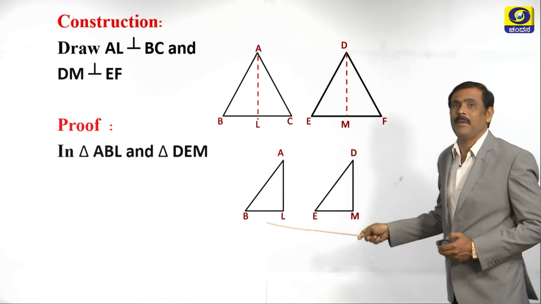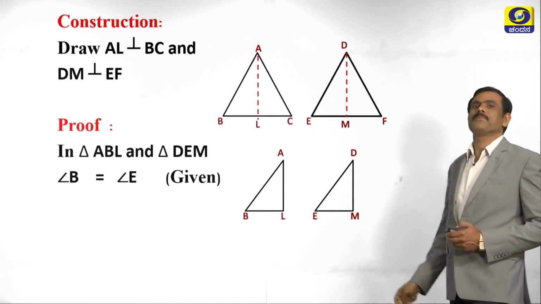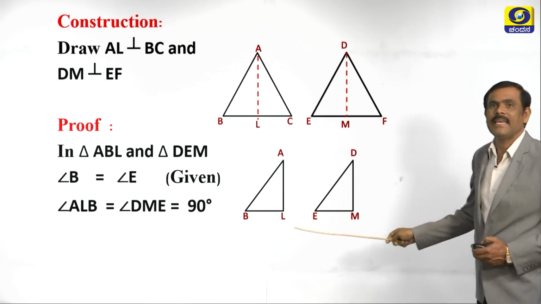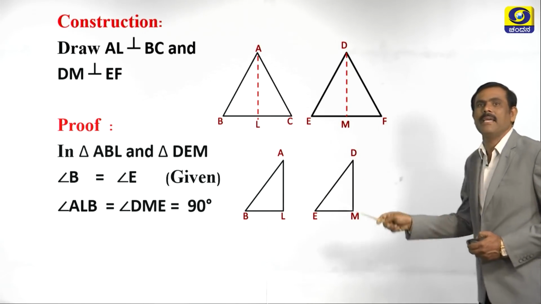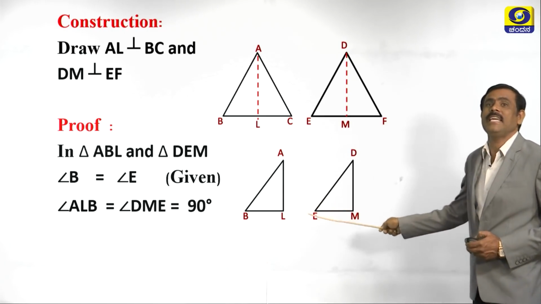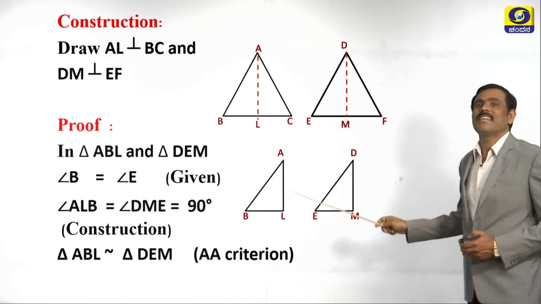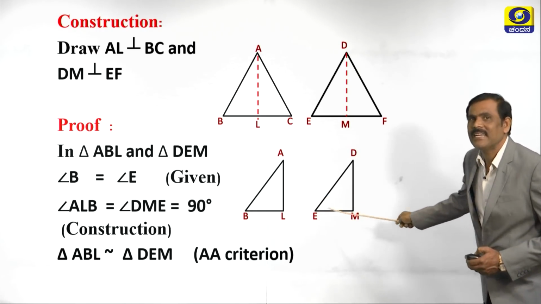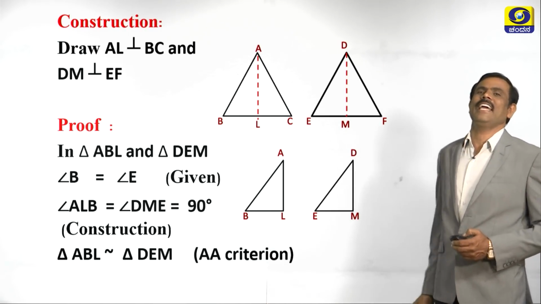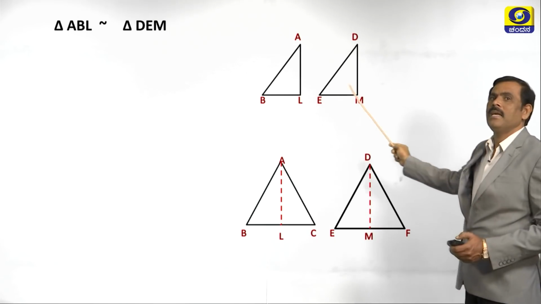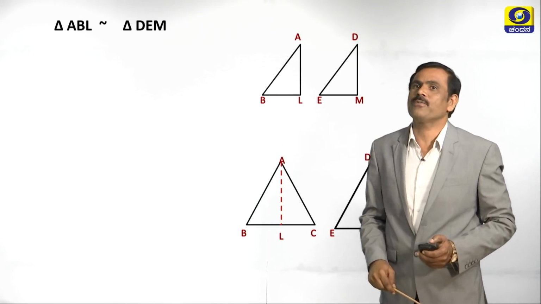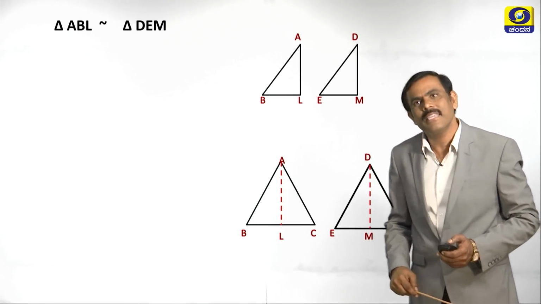Now, let us write the proof. So, in triangle ABL and triangle DEM, angle B is equal to angle E, angle ALB is equal to angle DME, which is equal to how much? 90 degrees. Why angle B equals angle E? It is given. Therefore, triangle ABL and triangle DEM are similar. Reason? AA criterion. If two triangles are similar, ratio of their corresponding sides are equal.